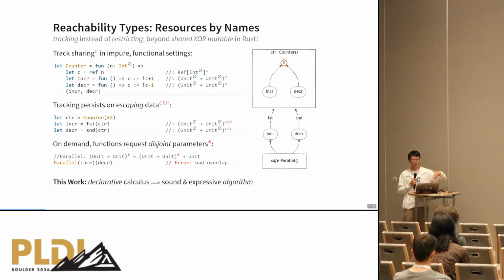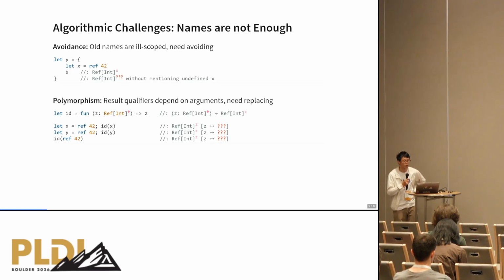All this reachability typing stuff has been declaratively established in prior works. So in this work, what we want to do is build type checking algorithms in a sound and expressive manner for such reachability types. So what are the challenges?